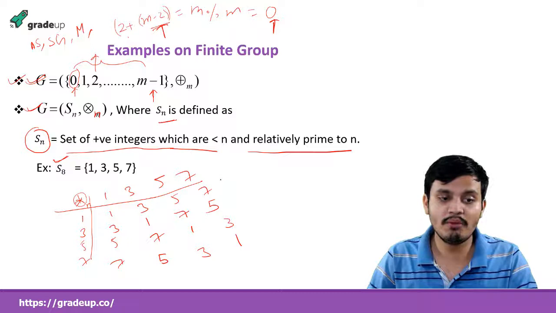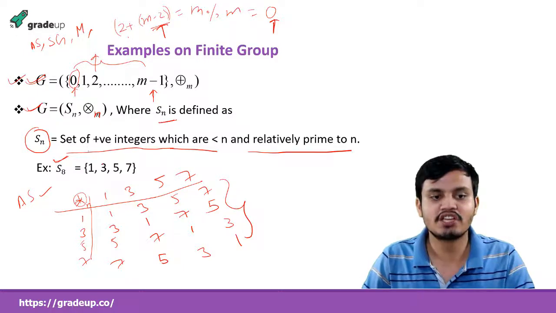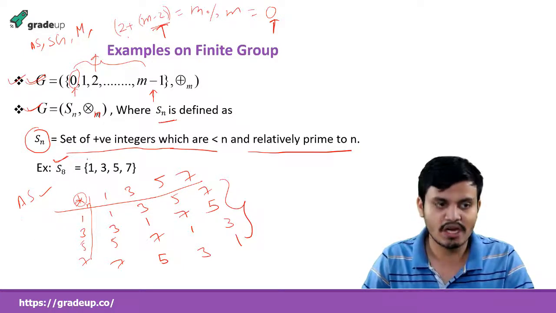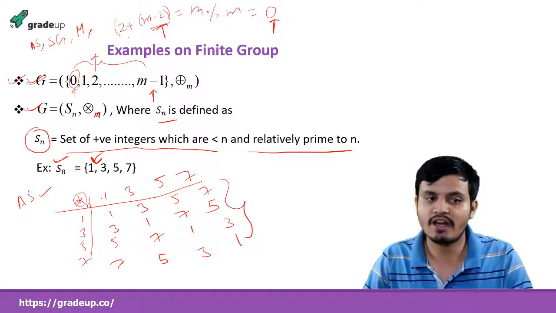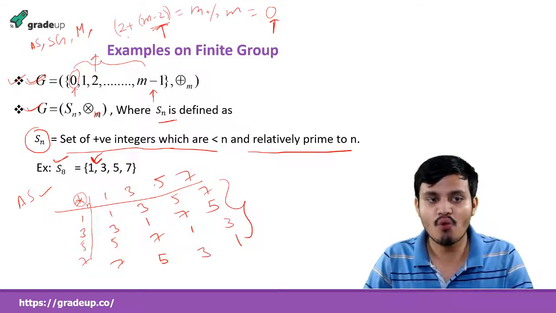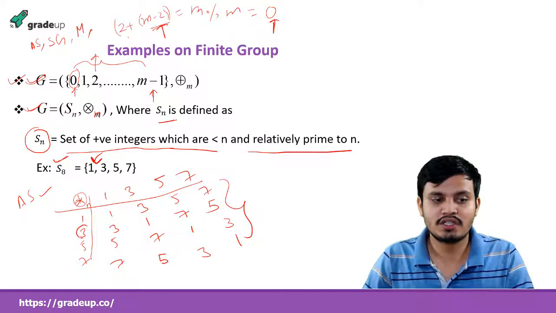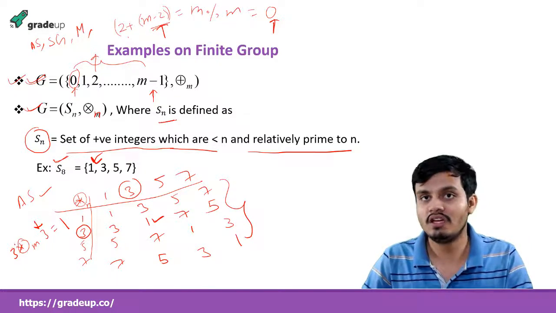So see, every result is an element this set has. So it is following the algebraic structure, and multiplication modulo m is associative. Okay, here 1 is present. That means it is an identity. We got the identity element, and whether we have an inverse for every element, we need to check it. So we can check it from this table also. When we do 3 into 3, what do we get? The identity element 1. So it means that 3 itself is the inverse.